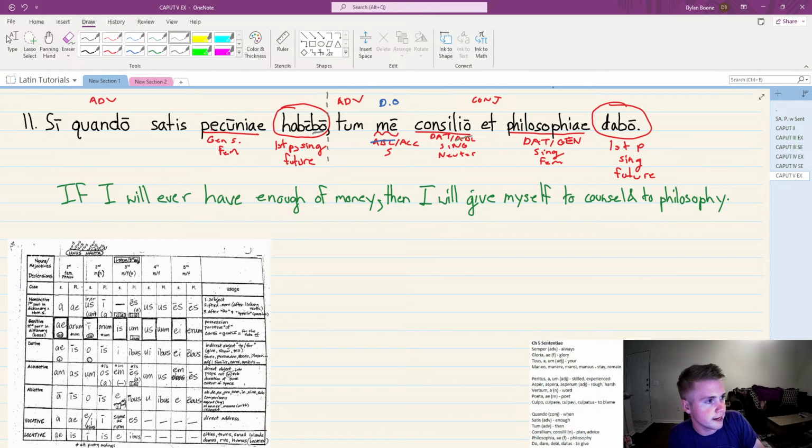Again, not ablative, not genitive. So once he's wealthy and rich, then he'll give himself over. But until then, he needs to make money. Whoever's speaking here.